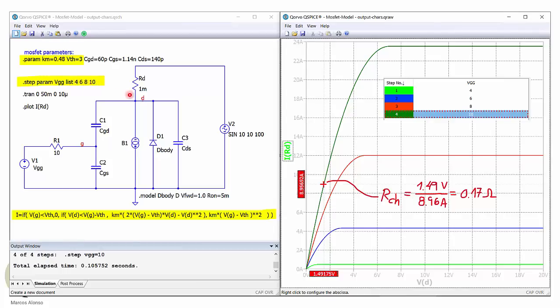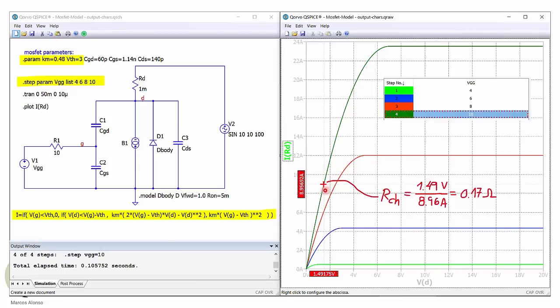And with this, by measuring the current through this resistor, which is the current entering the transistor, and plotting it versus the drain-to-source voltage, we can get the different characteristics. So this is in green the characteristic for 4 volts, 6 volts, 8 volts, and 10 volts.